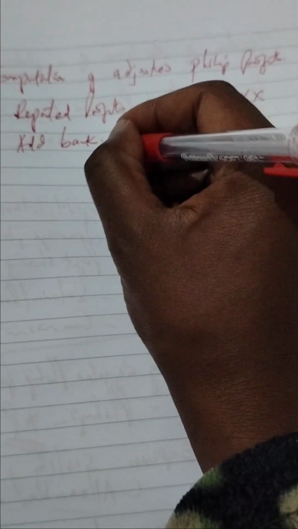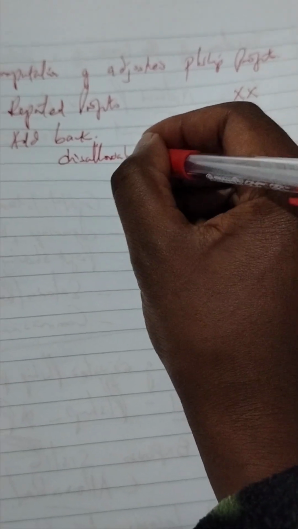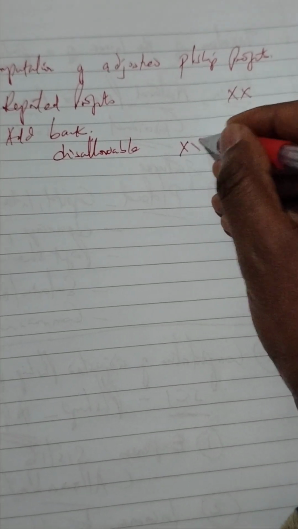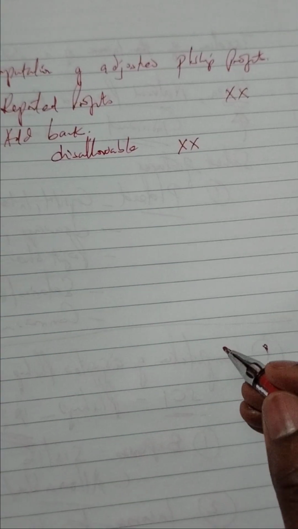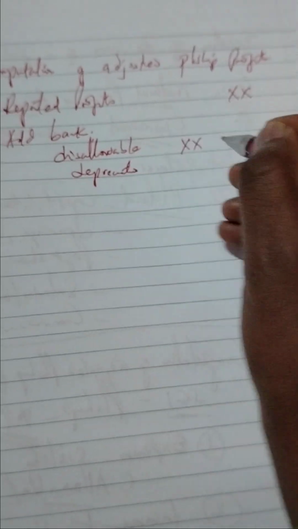We will add back the disallowable expenses or non-allowable deductions. If there is depreciation, for example, we will add back.